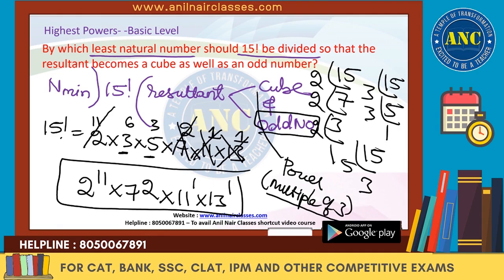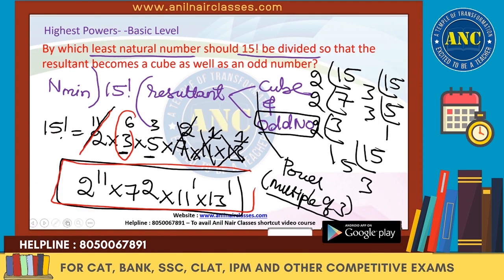I hope the concept is clear. Power should be a multiple of 3. It is an odd number, so automatically even powers are out. 2 power 11 is out. And it should be a cube. By which least natural number should 15 factorial be divided? Suppose you divide by 3 power 6, the number value will increase. So the answer is 2 power 11 into 7 square into 11 into 13. I hope the idea is clear.